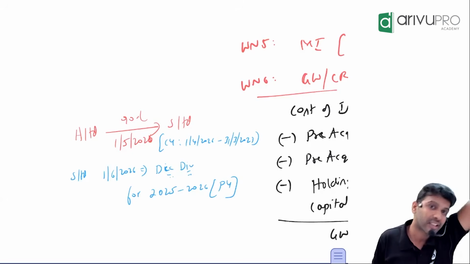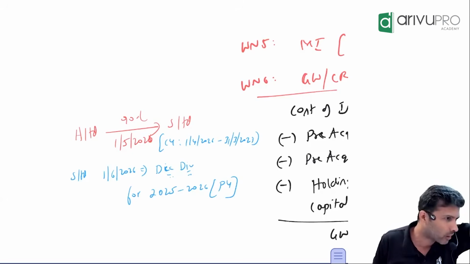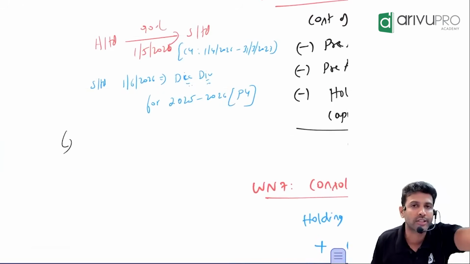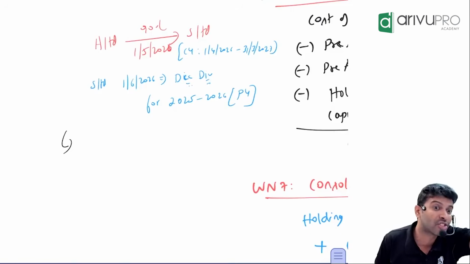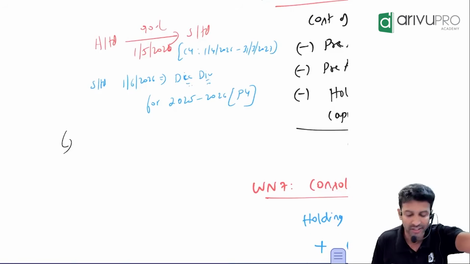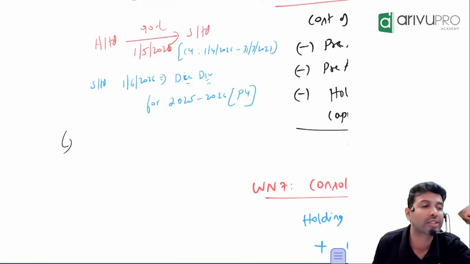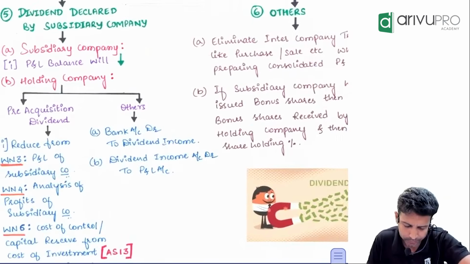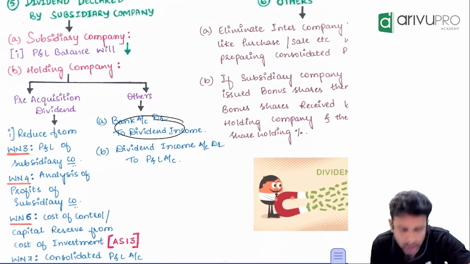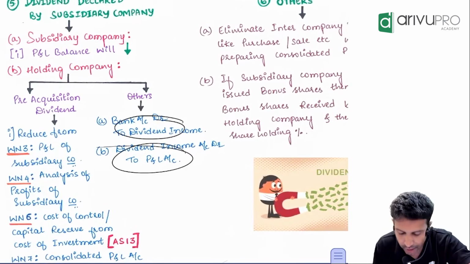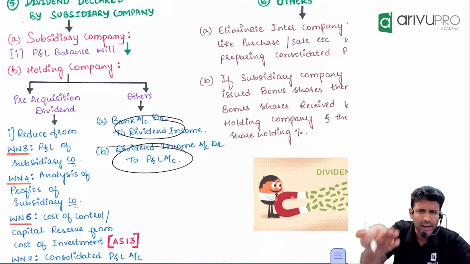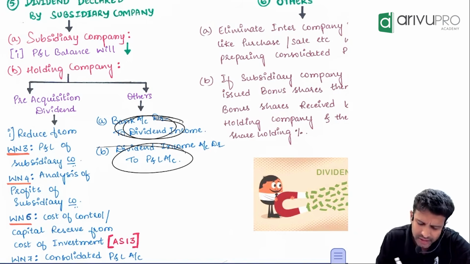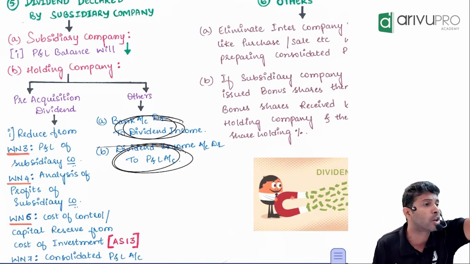So hence, what does Accounting Standard 13, which talks about investment accounting, say? AS 13 says this is not a normal dividend received, because this dividend is not for the current year, it is for the previous year. What is the journal entry for a normal dividend received? Bank account debit to dividend income, and dividend income account debit to P&L. Bank account debit, income credit, and income to P&L. This is the journal entry for income received, and this is the journal entry for income transferred to P&L.